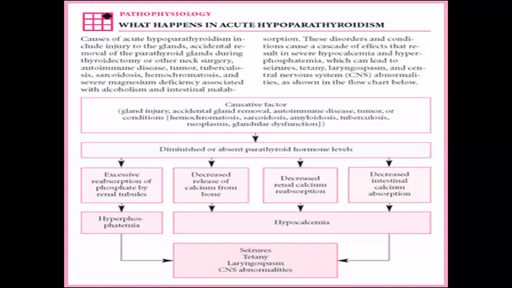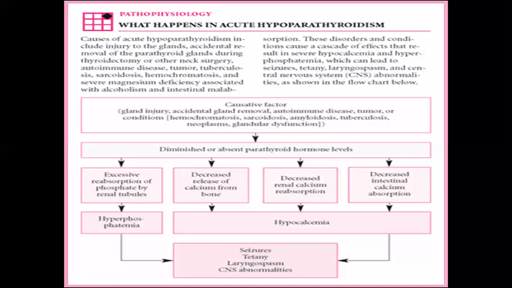Diminished or absent parathyroid hormone levels can lead to excessive reabsorption of phosphate by the renal tubules that leads to hypocalcemia, and that leads to seizures, tetany, laryngospasm, and CNS abnormalities. Diminished or absent parathyroid hormone levels can lead to decreased release of calcium from bones, and that leads to hypocalcemia, and hypocalcemia leads to the signs and symptoms of the acute problem. Sometimes it's called tetany. So seizures, tetany, laryngospasm, and CNS abnormalities.